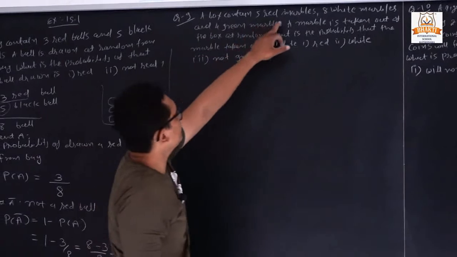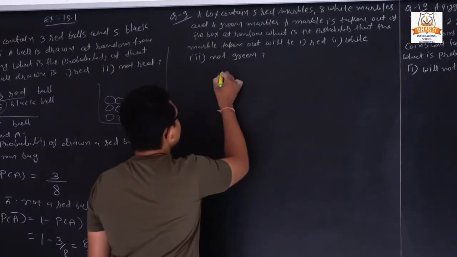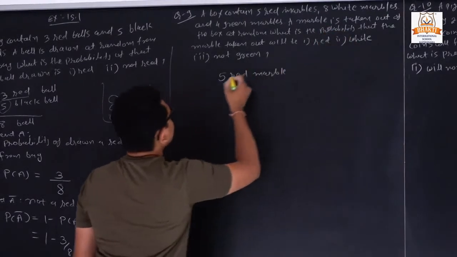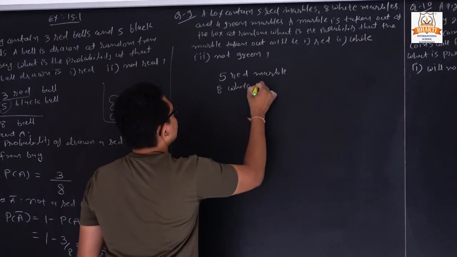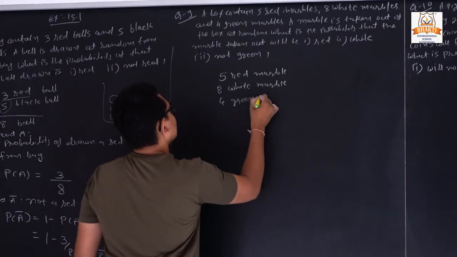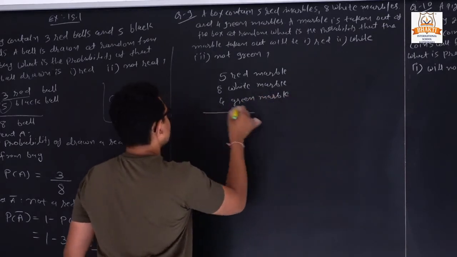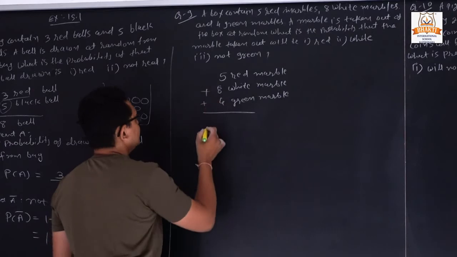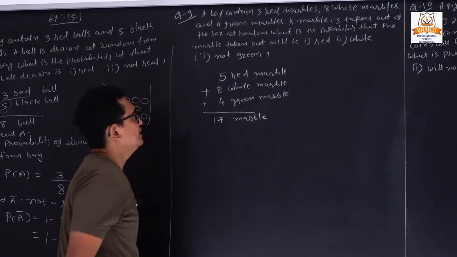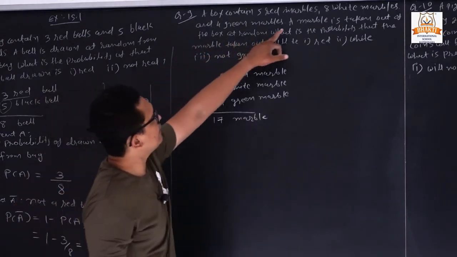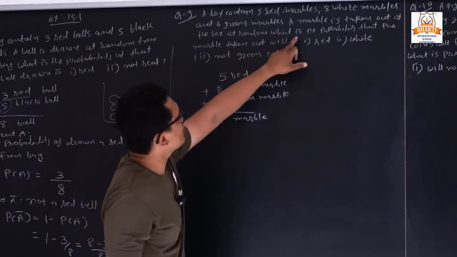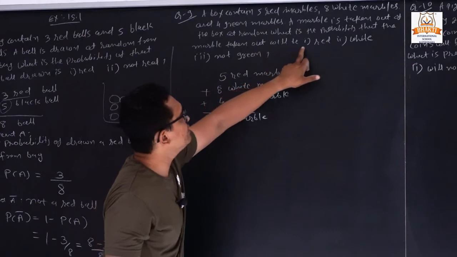Now next, question number 9. A box contains 5 red marbles, 8 white marbles, and 4 green marbles. So what is the total? 12, 12 plus 5, so it is 17. Total marbles is 17. Now they are asking, a marble is taken out of the box at random. So what is the probability that the marble taken will be red?